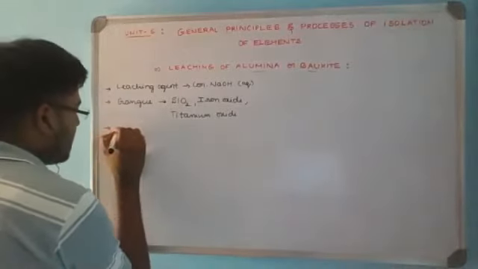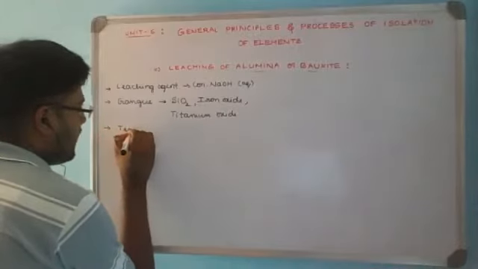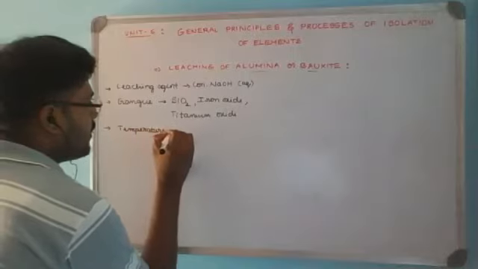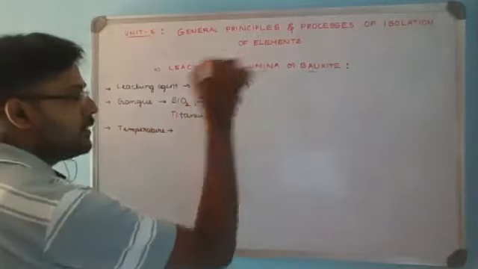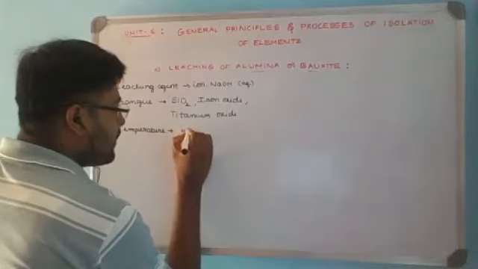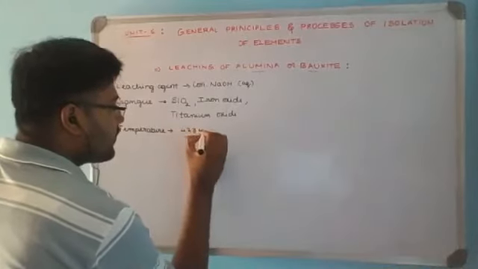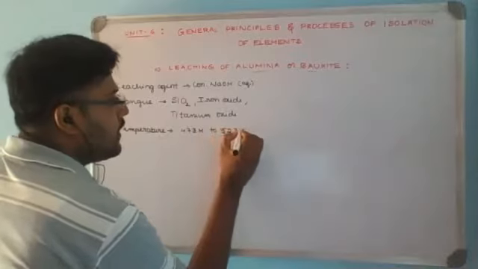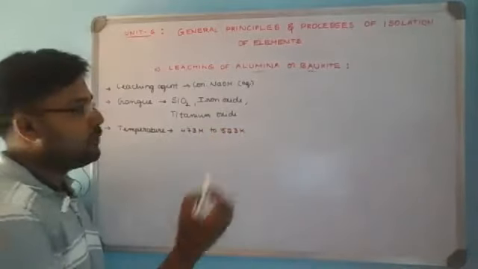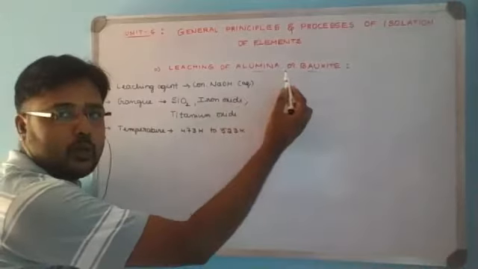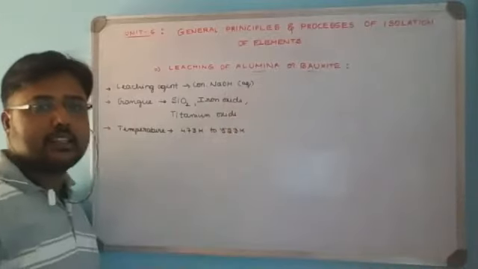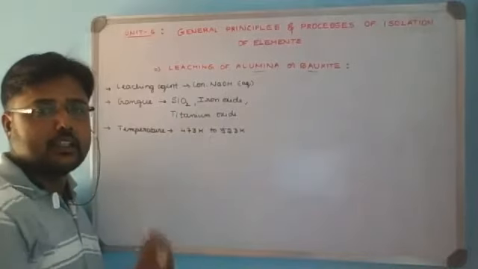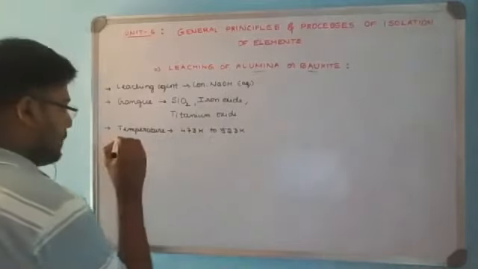If we observe the conditions, the temperature needed during the treatment of the leaching agent with the ore is 473 Kelvin to 523 Kelvin. Under this temperature condition, if you treat the leaching agent with the ore, it solubilizes in the leaching agent by reacting to form a complex ion. We'll try to observe how exactly it happens.